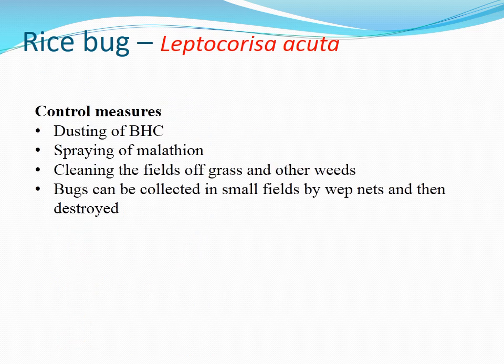Control measures: dusting of BHC, spraying of malathion, cleaning the fields of grass and other weeds. And bugs can be collected in small fields by web nets and then destroyed. Or you can also keep light traps, and once light traps are kept, a light will be there, and surrounding